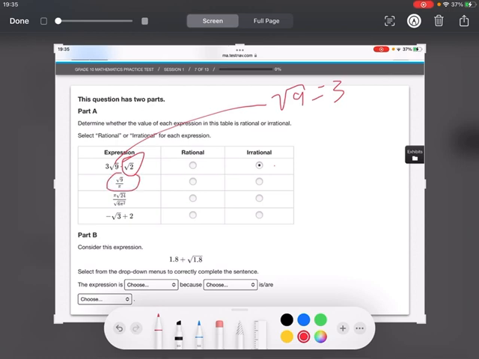This is a fraction, yes. Is it rational? No.